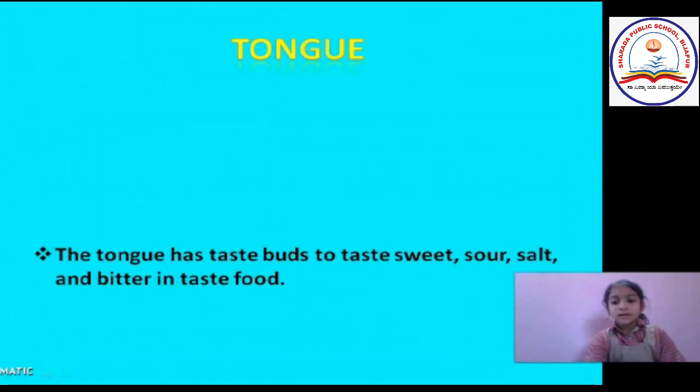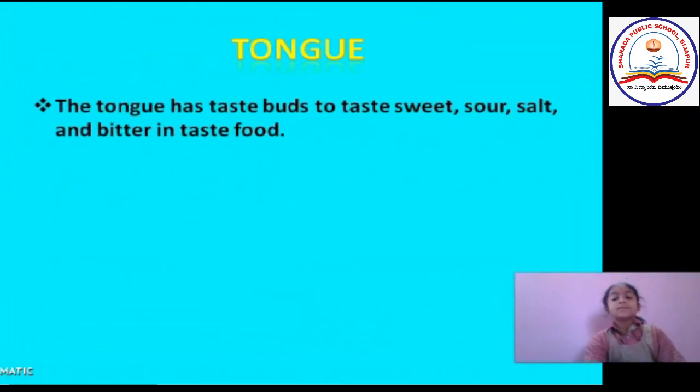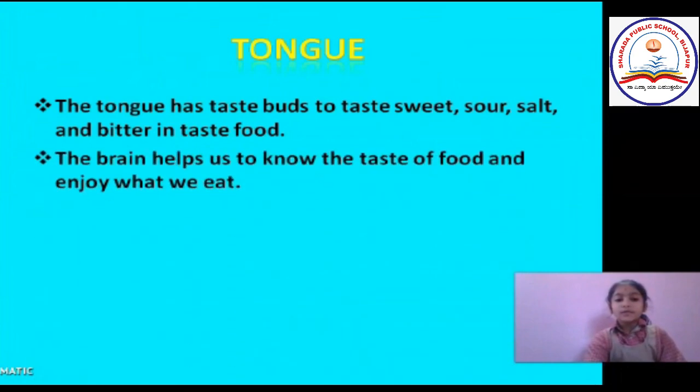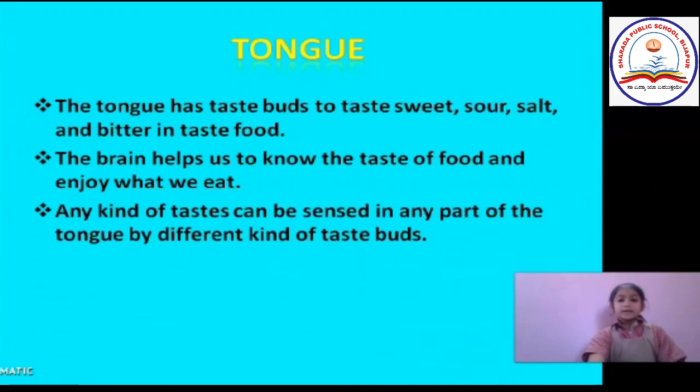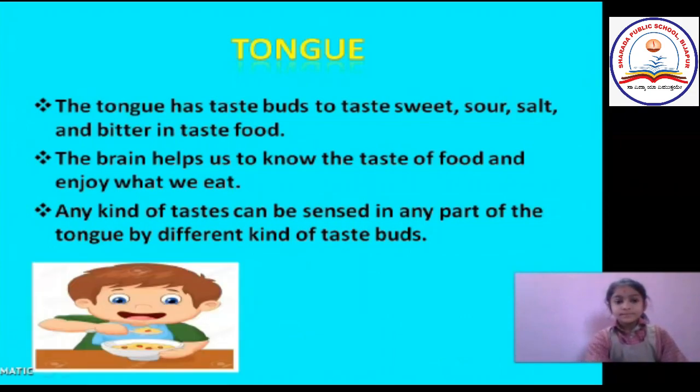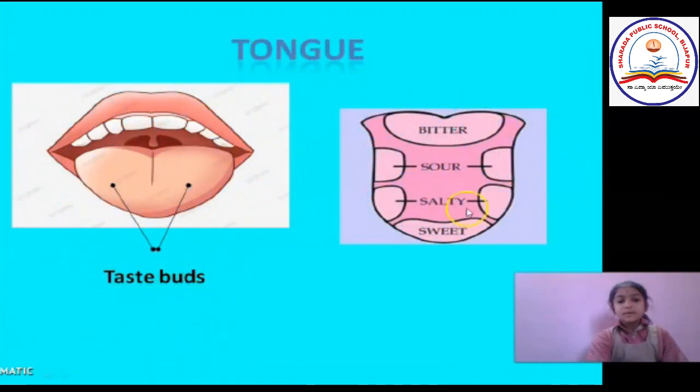Now we will learn about the tongue. The tongue has taste buds to taste sweet, sour, salt, and bitter in the taste of food. The brain helps us to know the taste of food and enjoy what we eat. Any kind of taste can be sensed in any part of the tongue by different kinds of taste buds. These are the taste buds, and here we taste bitter, here sour, salty, while here sweet.